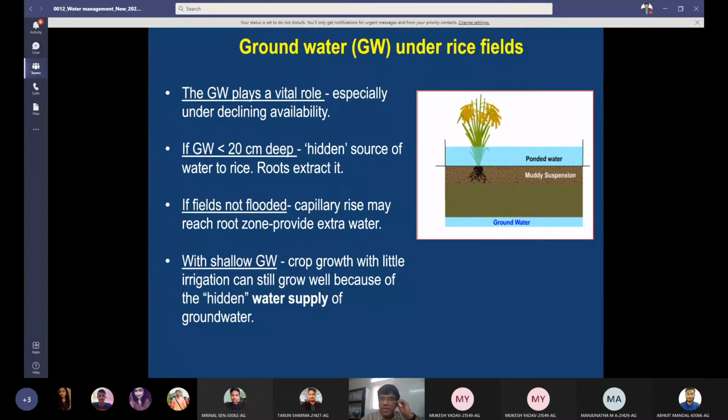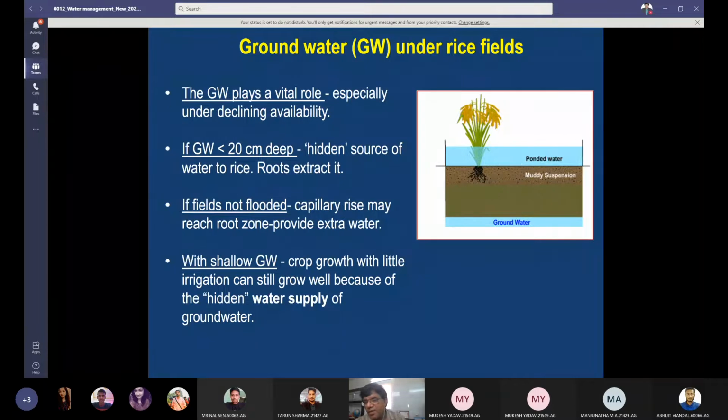Groundwater under rice field. What happens to groundwater under rice field? So you can see in this picture, first is your ponded water on the surface of the soil, then a thin layer of muddy suspension, below which there may be groundwater. Depending upon the rainfall, depending upon the initial groundwater table, the depth may vary. Depth of this groundwater will vary from one place to another.